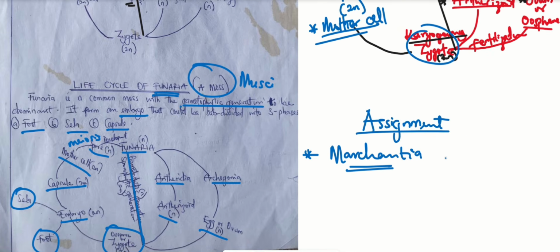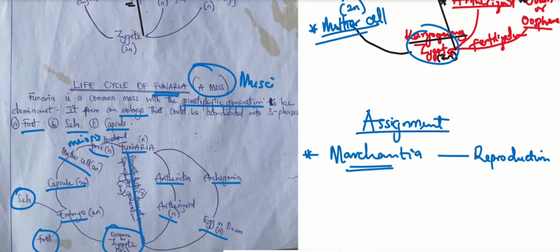Then explain how the life cycle reflects the reproduction of Marchantia. So I'm giving you two assignments in one. And it's as simple as that.